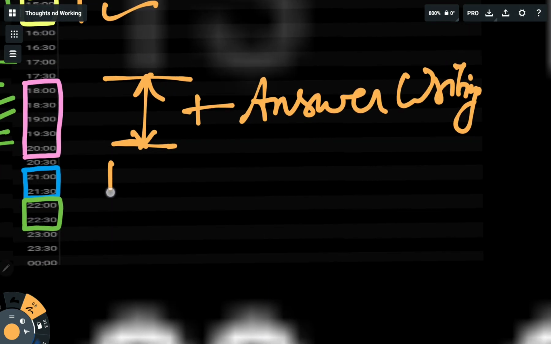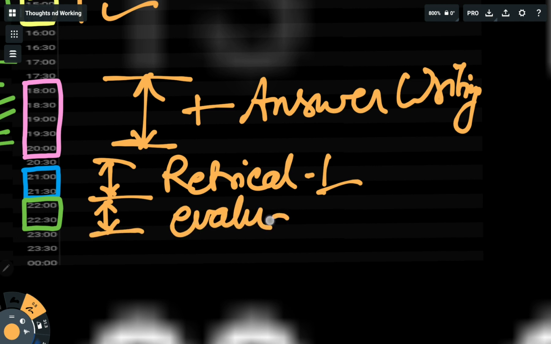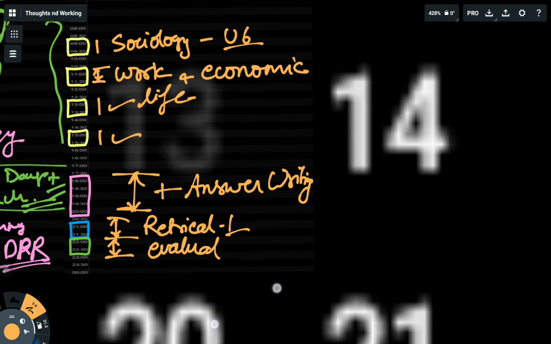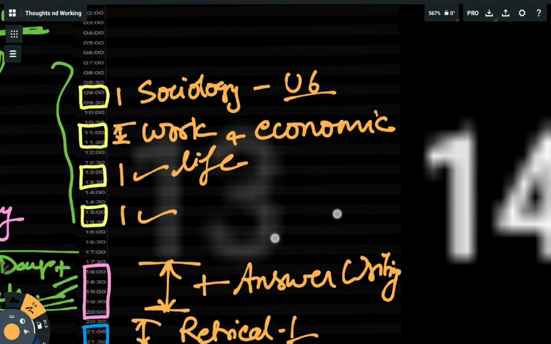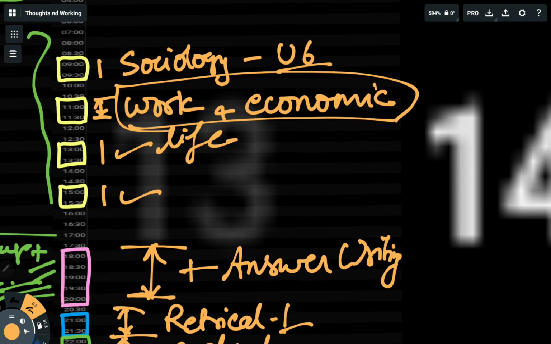Then from 9 to 10 is my daily revision, retrieval 1 by my mind map, and 10 to 11 is my daily evaluation by Cobb and marginal gain. So this is my today's schedule. I hope I will finish this unit. So let us meet tomorrow.